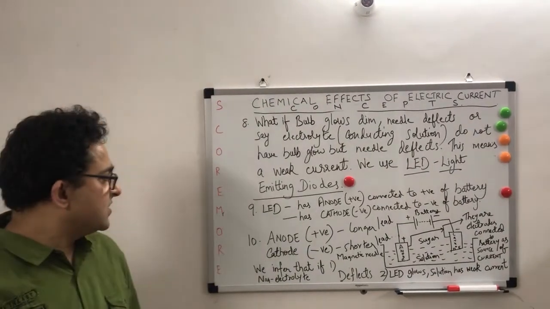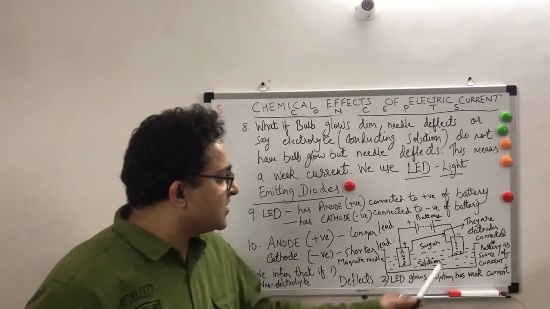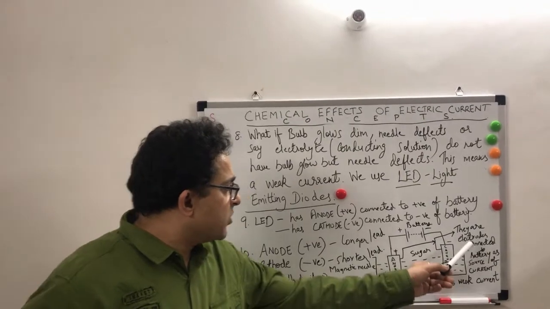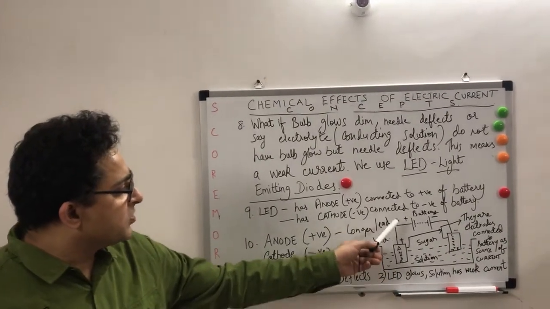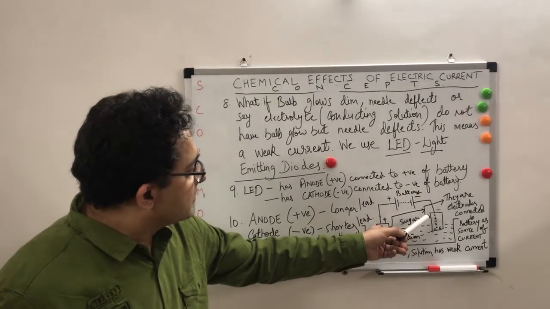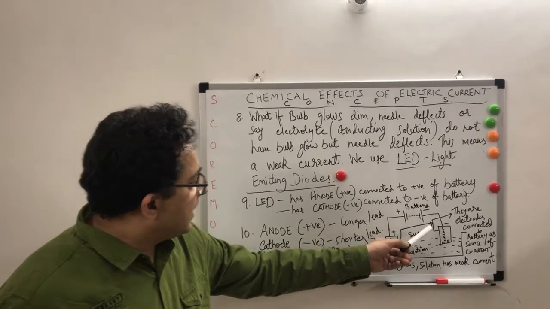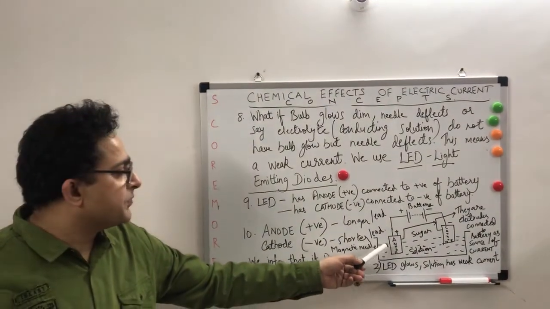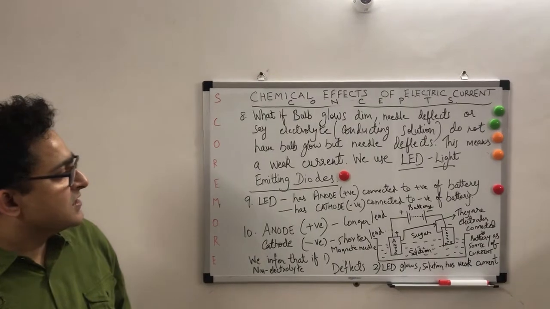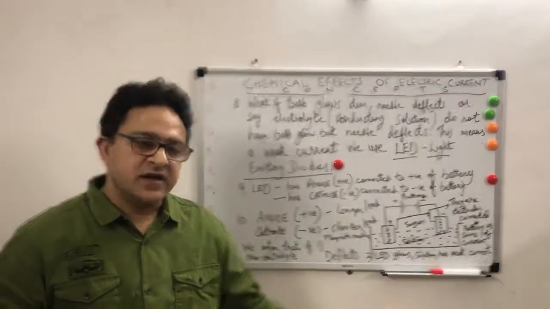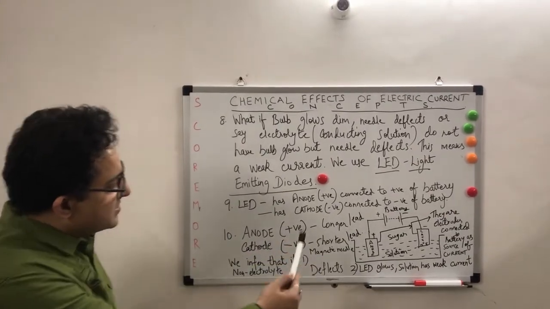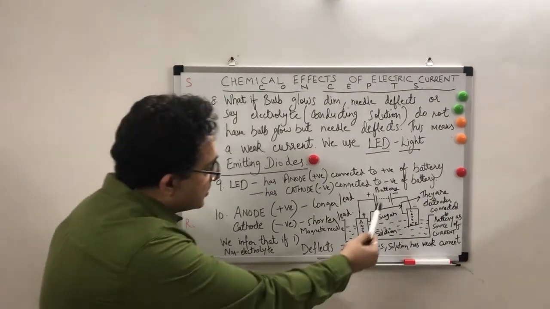then there may still be a current which is passing, and that may be a weak current. These are electrodes. What are electrodes? They are connected to the battery as the source of current. The positive electrode is connected to the positive of the battery, and the negative electrode is connected to the negative of the battery. The negative terminal of the electrode is called the cathode, and the positive terminal is called the anode. So these electrodes are sources of current. This is what I have explained in the 10th point. Anode is the positive, longer lead. Anode will always be a longer lead, and cathode will be a shorter lead.